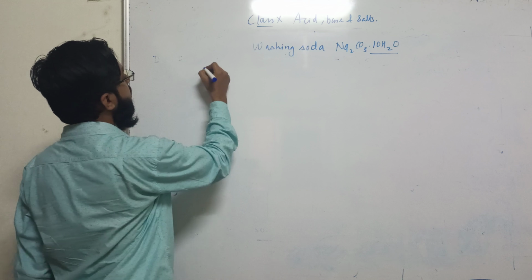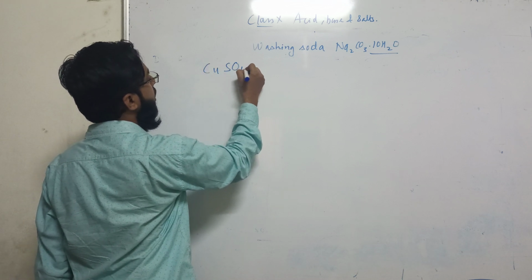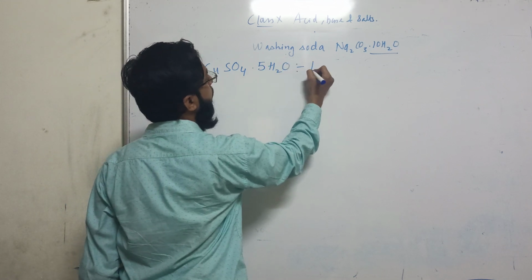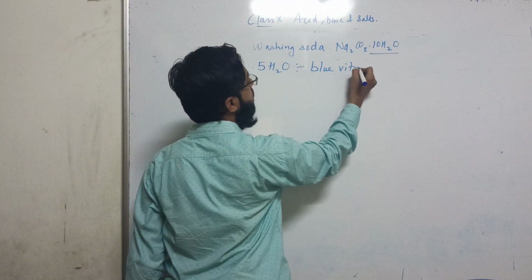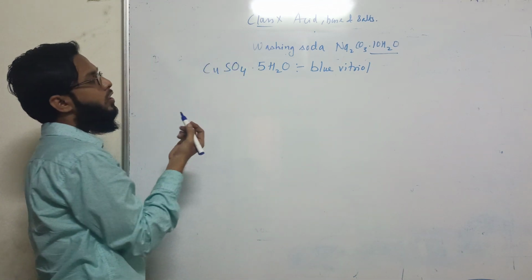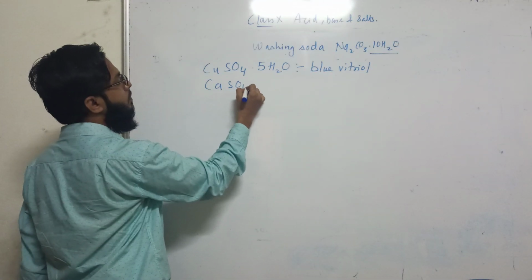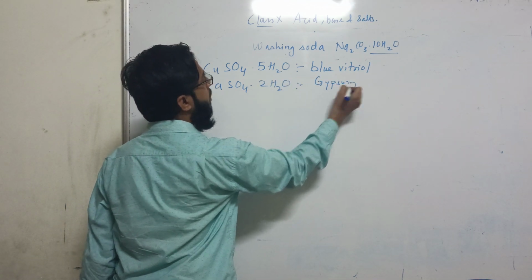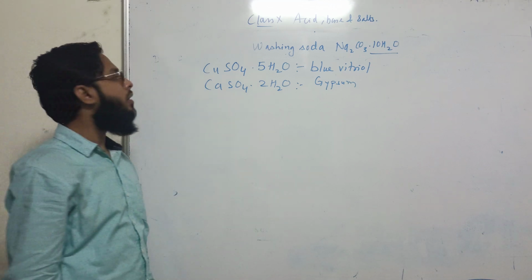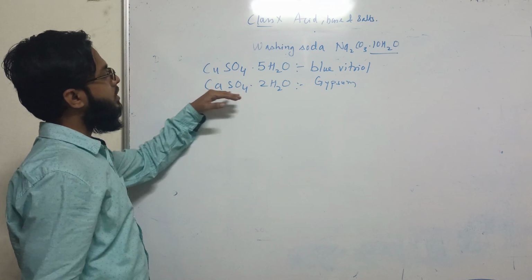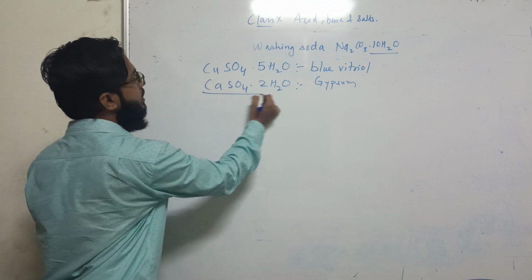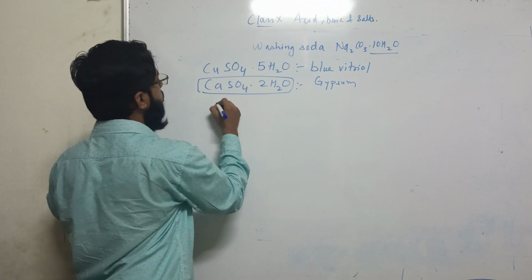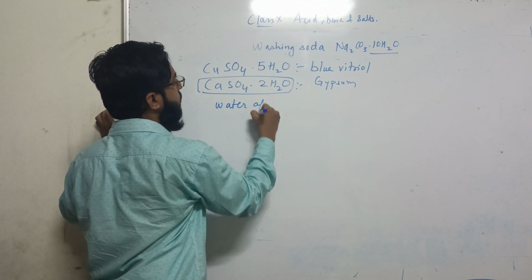In the same way, there are many other salts like copper sulfate pentahydrate, which is known as blue vitriol. There is gypsum, calcium sulfate dihydrate. So these are actually crystals, and these water molecules are known as water of crystallization.